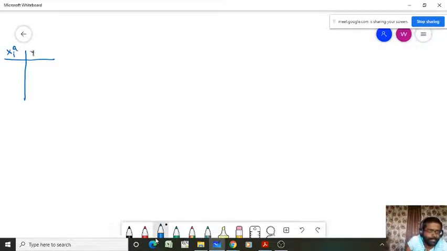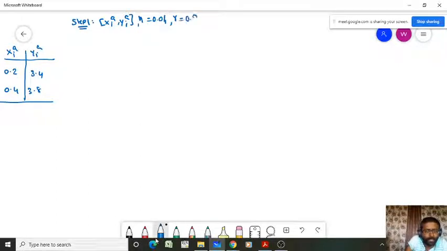So xi, yi is the dataset: 0.2, 3.4 and 0.4, 3.8. Now step 1, you have to read the dataset, xi and yi, assume the learning rate 0.01, assume the momentum coefficient 0.9, and initialize the m and c values randomly. I'm taking m equal to 1, c equal to -1, and you have to initialize the number of samples equal to 2, and initialize Vm equal to Vc equal to 0.